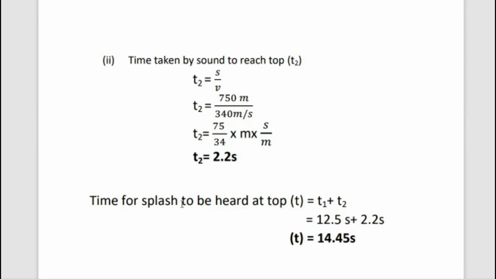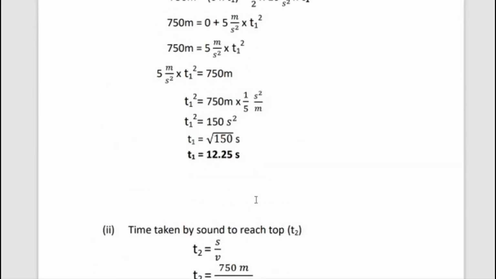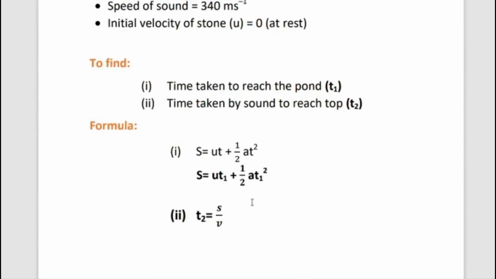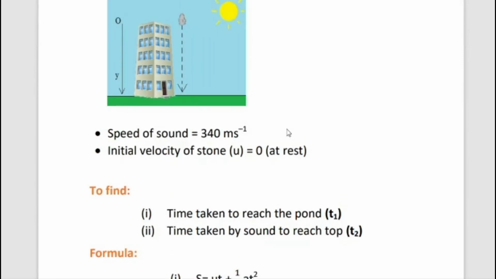So time for splash to be heard at top means we can add the two values, T1 and T2. What is T1? T1 is the time taken to reach the pond, the duration for it to travel from top to bottom.